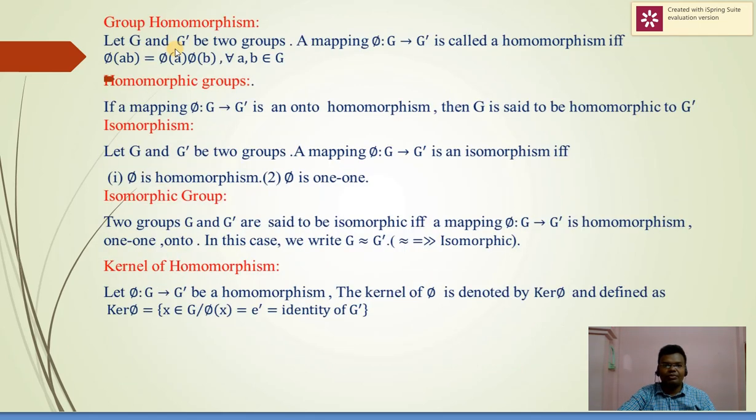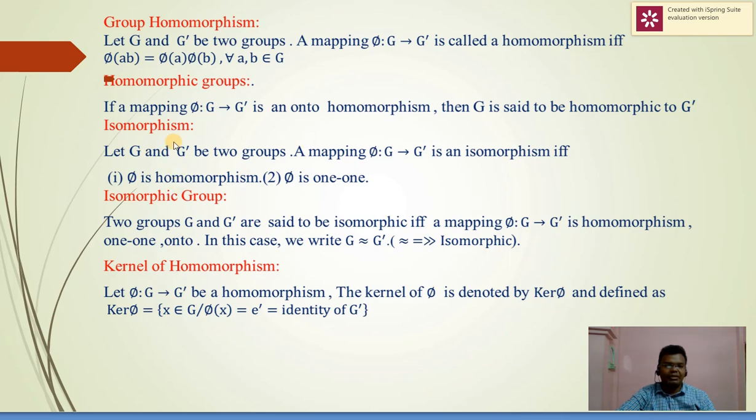Next definition, group homomorphism. Let G and G dash be two groups. A mapping phi from G to G dash is called a homomorphism if phi of a·b is equal to phi of a · phi of b for all a, b belongs to G. Then homomorphic groups. A mapping phi from G to G dash is an onto homomorphism, meaning homomorphism plus onto. Then G is said to be homomorphic to G dash.